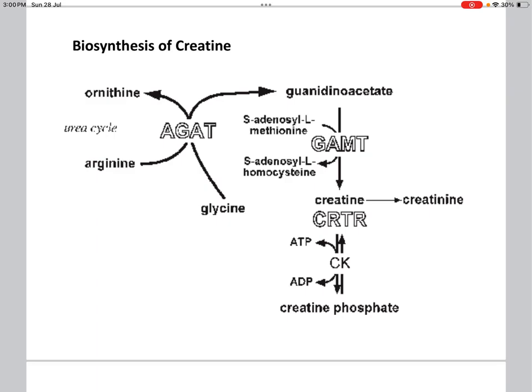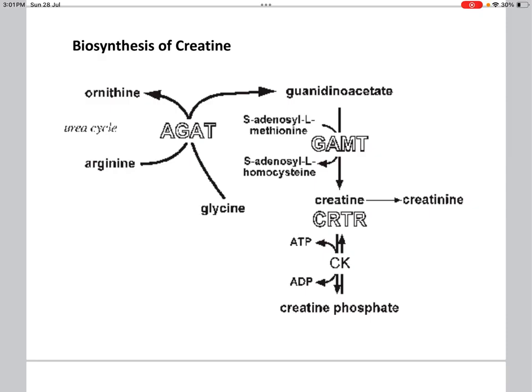The first reaction occurs in the kidney. It involves the transfer of the guanidino group of arginine to glycine. This reaction is catalyzed by arginine glycine transamidinase to produce guanidoacetate.